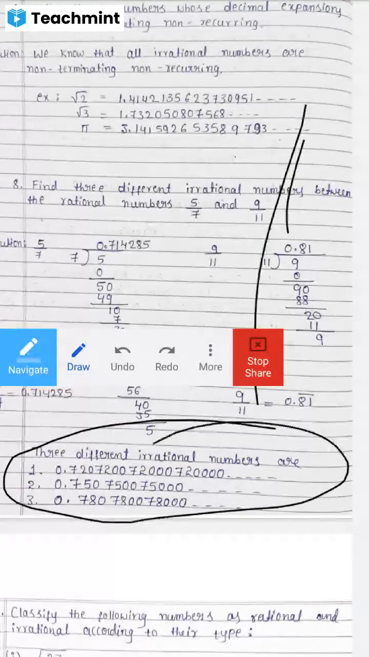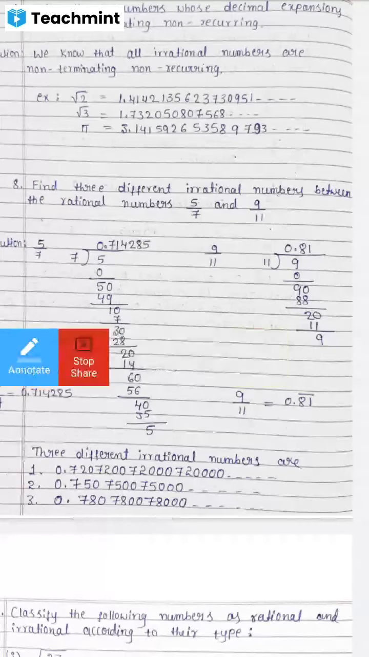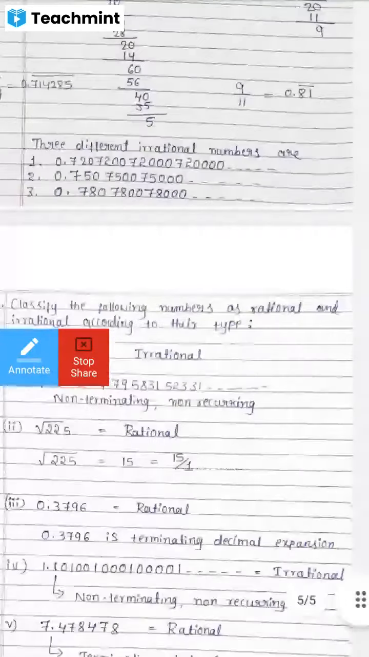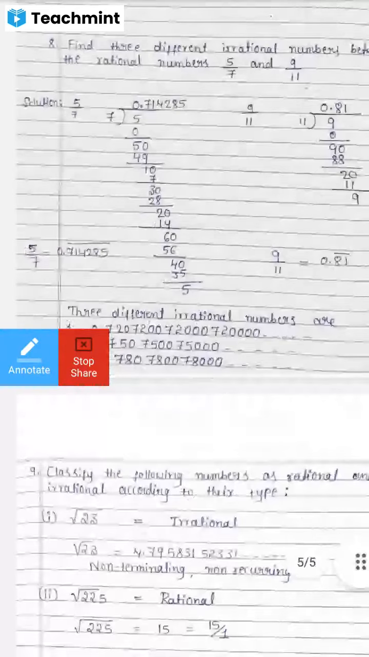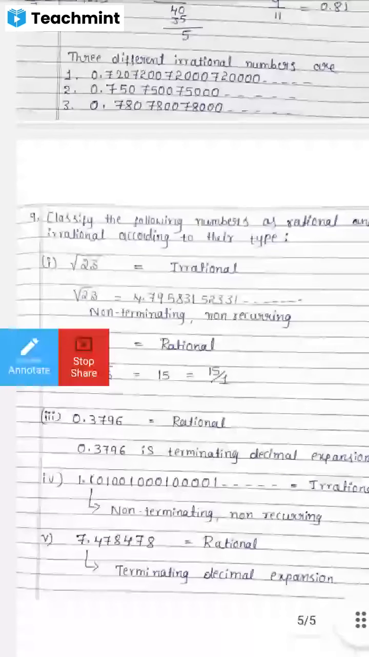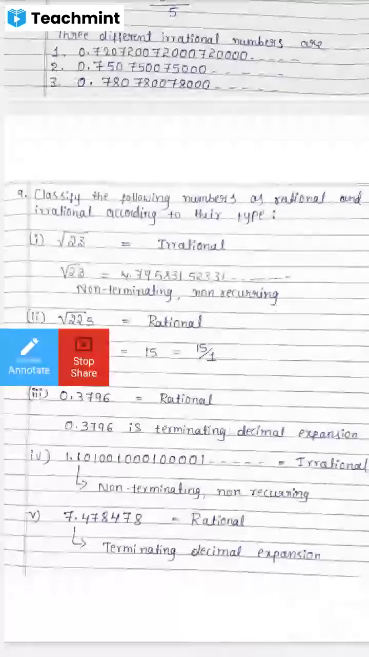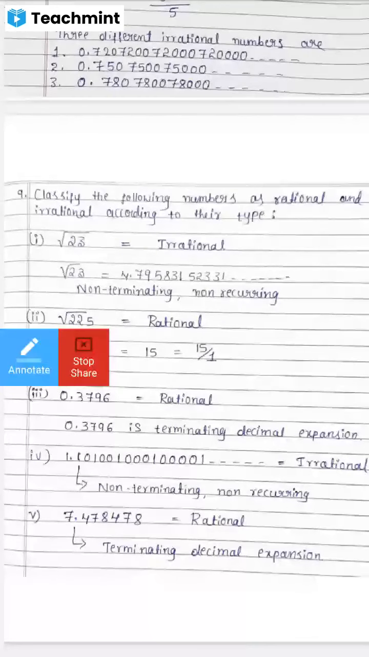Okay, one last problem is remaining. Let us finish that problem and afterwards we'll discuss your doubts. Our last question is question number 9. It's a simple question. Classify the following numbers as rational and irrational according to their type. After learning all these topics, you are now able to say whether the given number is a rational number or an irrational number. Okay, now shall we start?